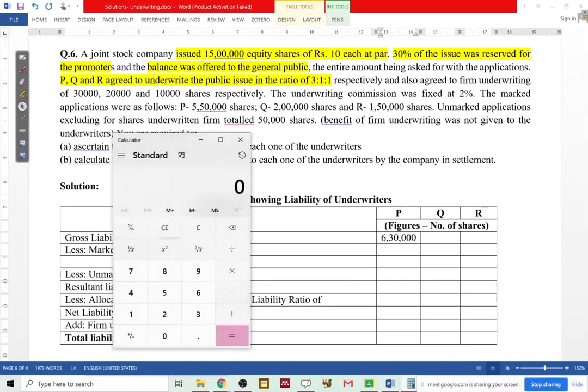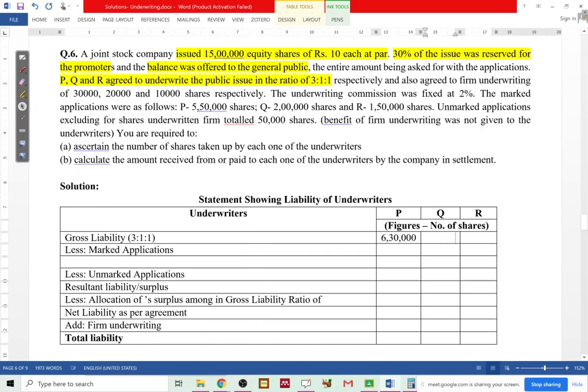So in other words, 10 lakh 50,000 divided by 5, right? So 2 lakh 10,000 for each. Done? Yes, so this is the gross liability. This is what they agree to take. Now, there is also firm underwriting of 30, 20 and 10,000 shares. We will come to that later.